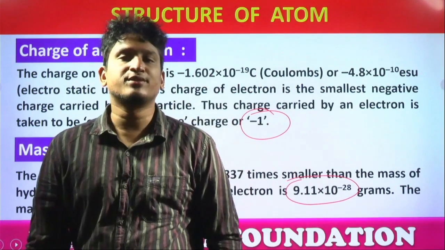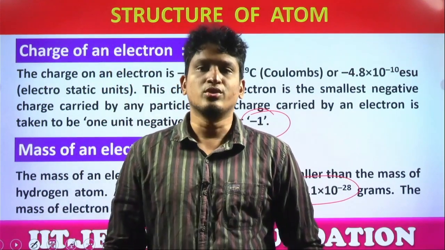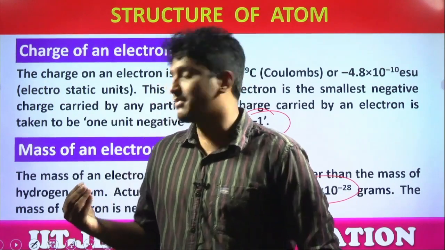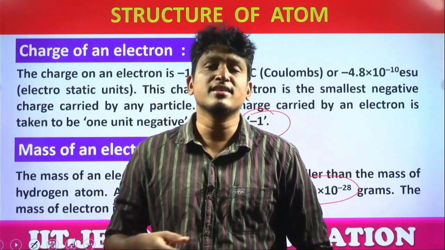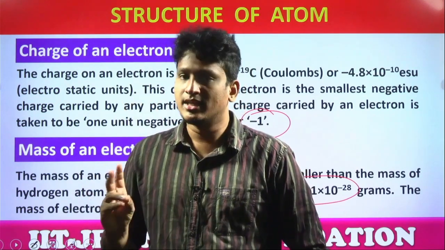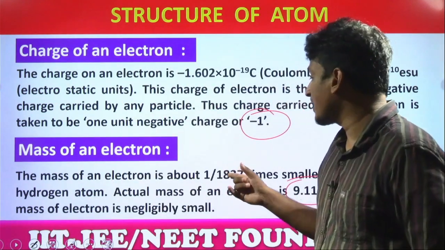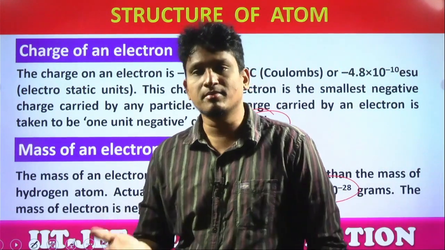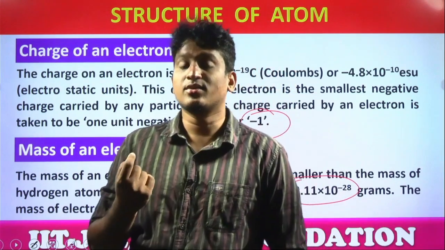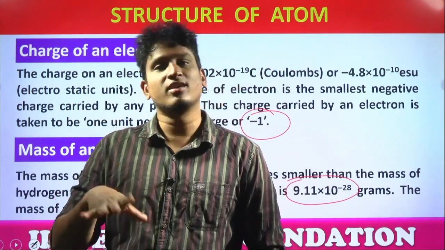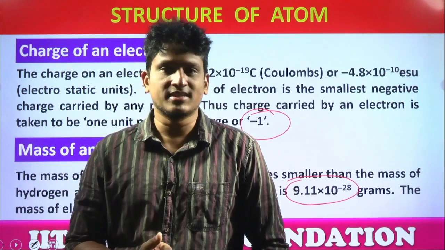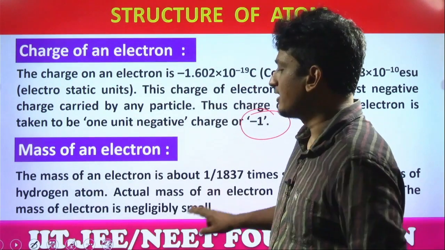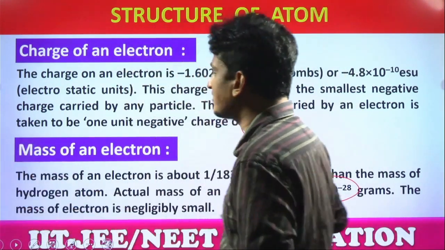So an atom is made up of 3 subatomic particles, students: electrons, protons and neutrons. Yes or no? Electrons, protons and neutrons. In all these 3 subatomic particles, the electron's mass is very negligible, very small. It is almost 1/1837 times that of a hydrogen atom. A hydrogen atom contains a proton and an electron. That means the electron is 1837 times lighter than the proton. Protons have heavier mass, neutrons also heavier mass, but the electron's mass is very small. So these are the charges and masses of electrons.